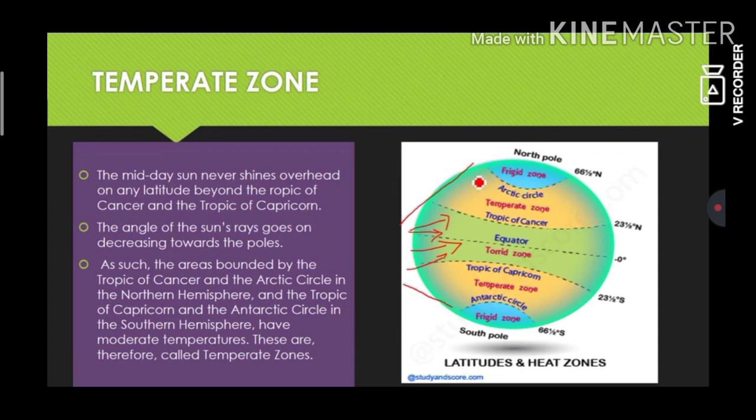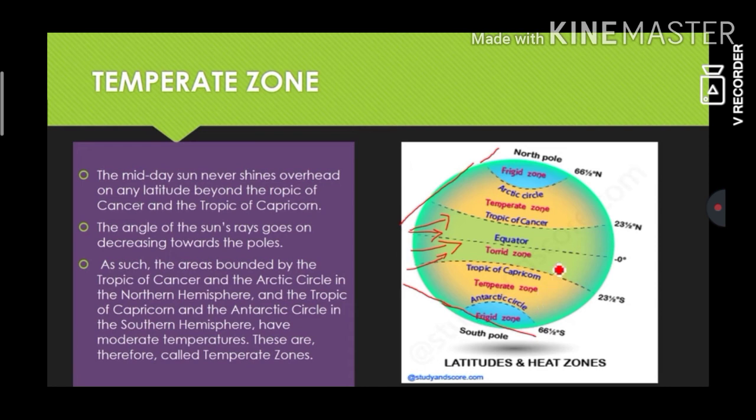Tilt, we have a slant ray. Slant ray means less heat. The angle of the sun rays goes on decreasing towards the pole. If you go towards the pole, the heat reduces.